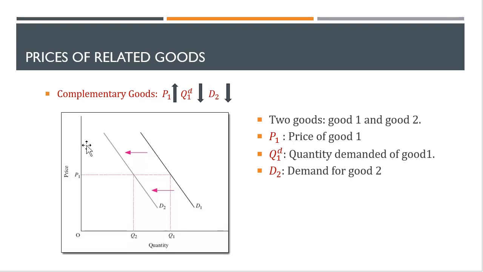So if you overlook the middle term, then an increase in P1 leads to a decrease in D2. That means when the price of good 1 increases, demand for good 2 decreases. So in this picture, what we are showing is demand for good 2. So an increase in P1 leads to a decrease in the demand for good 2. For the opposite case, if the price of good 1 decreases, that should lead to an increase in the demand for good 2.